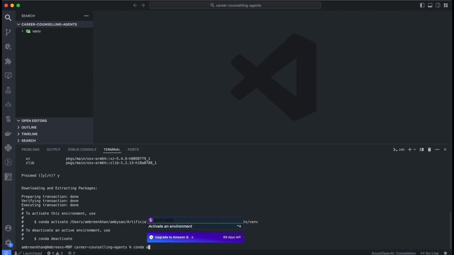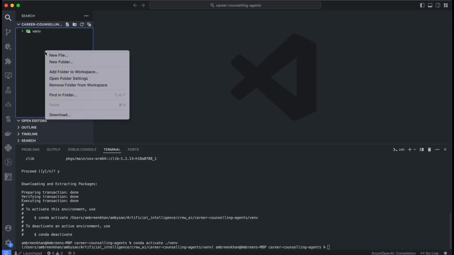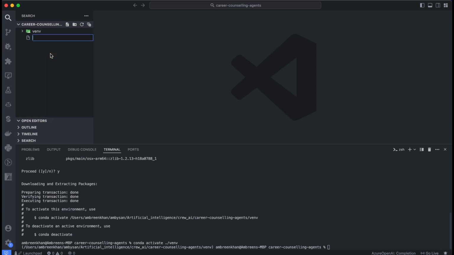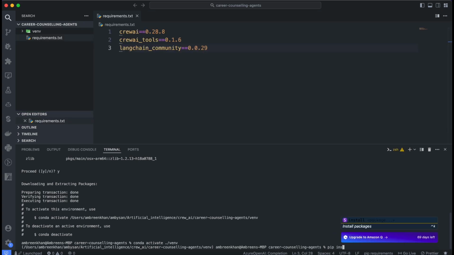Next, activate the virtual environment you just created by running the conda activate command. Now is the time to install the dependencies. Create a requirements.txt file and list down the dependencies required for the project. Next, run the pip install -r requirements.txt command to install the requirements.